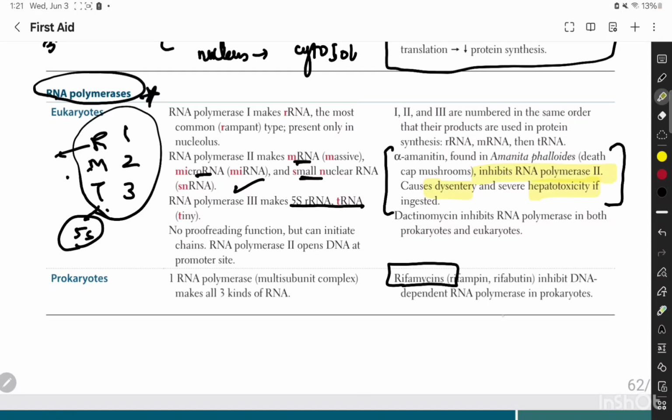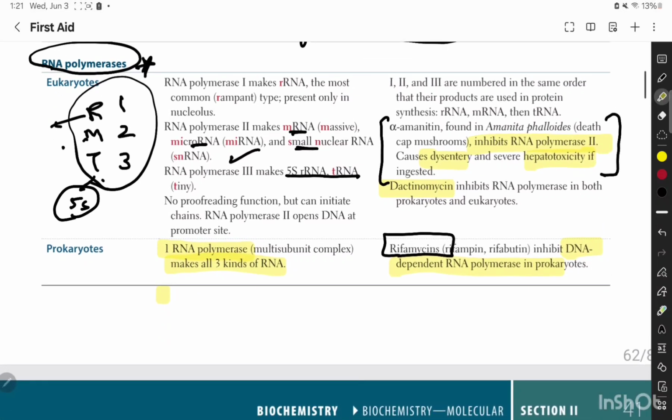Then we need to remember particular drugs, that is actinomycin, which inhibits RNA polymerase in both eukaryotes and prokaryotes, whereas in the prokaryotes there is one RNA polymerase complex that makes all three kinds of RNA. So we humans, we are complex organisms. We are eukaryotes. We need RMT 1, 2, 3. But prokaryotes have one multi-subunit complex that makes all kinds of RNA. So for that, you give rifamycin, rifampicin, or rifabutin that inhibits DNA-dependent RNA polymerase in prokaryotes.